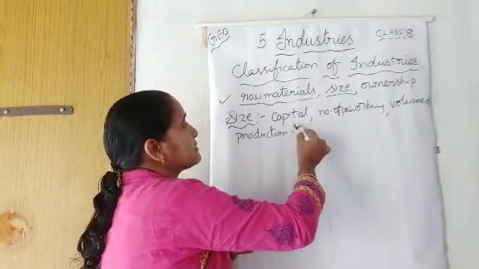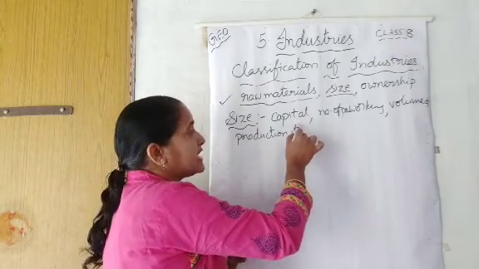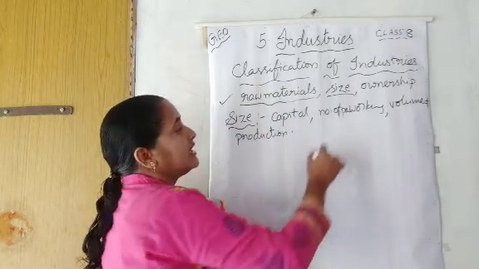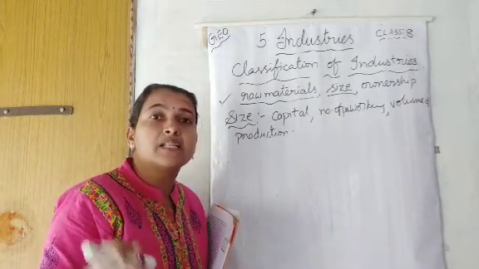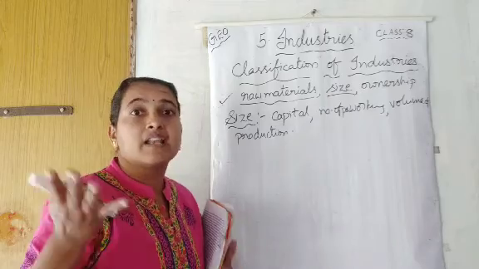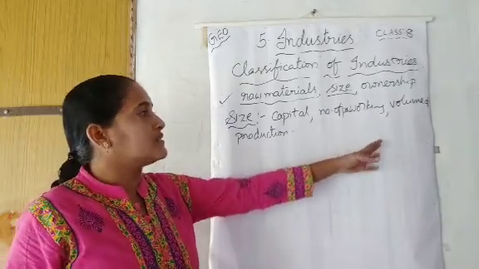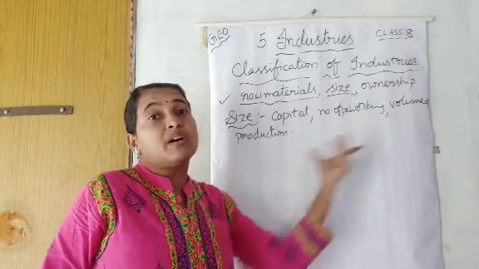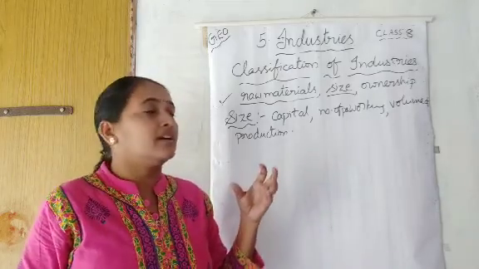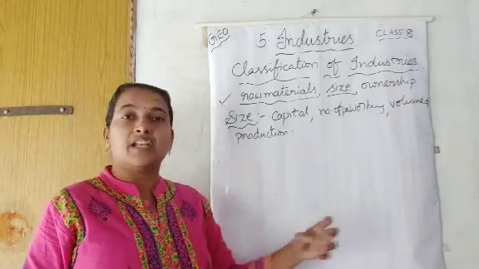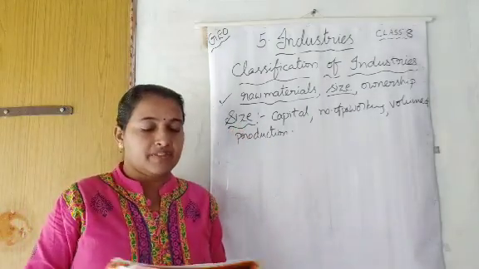See, what are the things we have to keep on the basis of size? Capital, the amount of capital they are investing in that industry, and then number of people, either 10 members, 20 members, 100 members, thousands, lakhs. It depends on the number of people also. And at the same time, volume of the production, how much quantity they are producing in that industry, also we can count in this category of size.